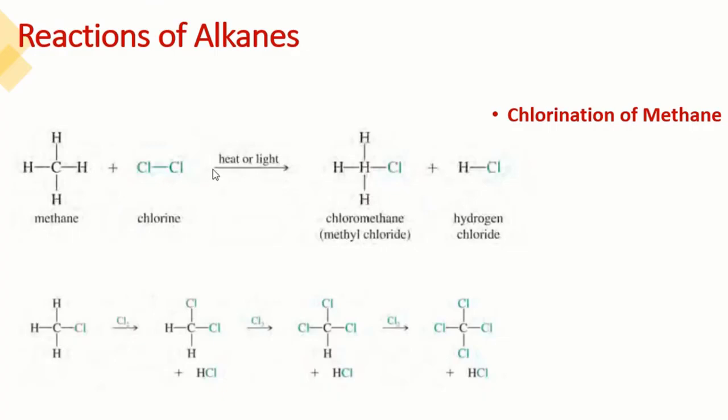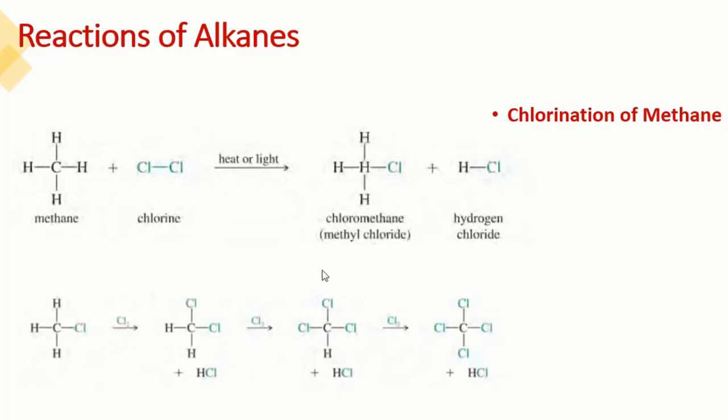And this reaction takes place in the presence of heat or sunlight. These 3 hydrogens can be further replaced one by one by chlorine. In the next step, one more hydrogen is replaced with chlorine. This is called dichloromethane. Next, another hydrogen is replaced by chlorine. This is called trichloromethane or chloroform. And in the end, the 4th hydrogen is replaced by chlorine, and we get tetrachloromethane.